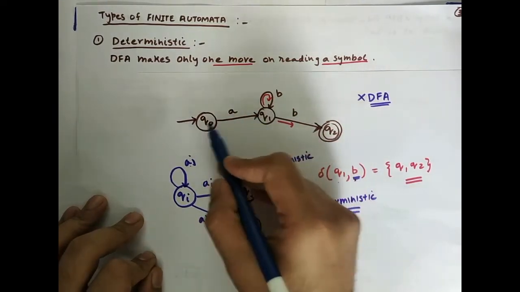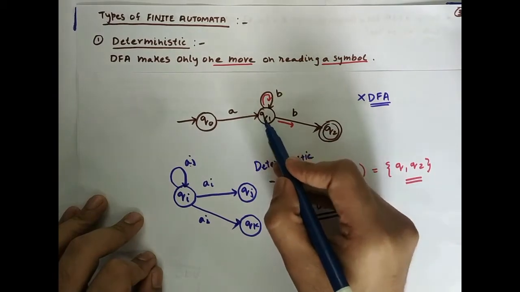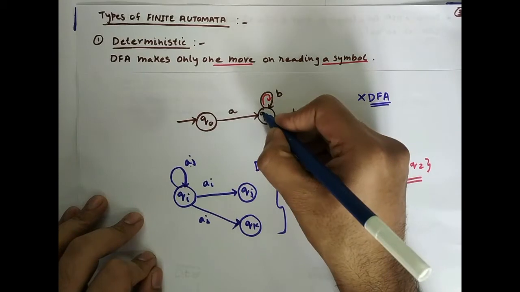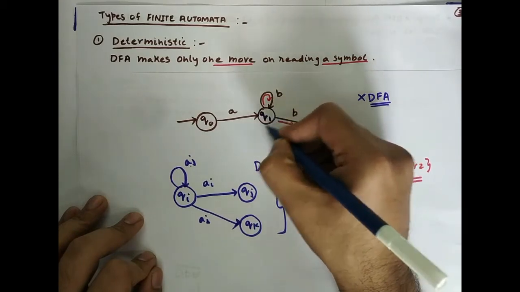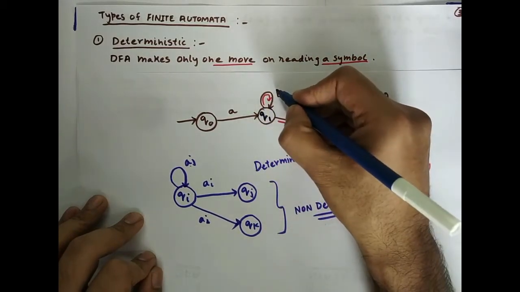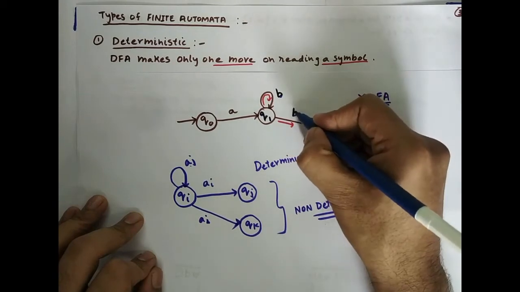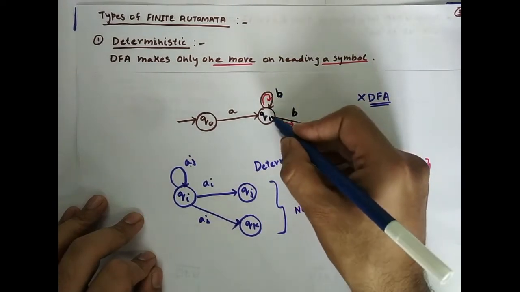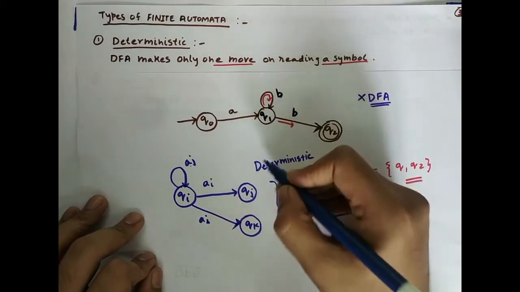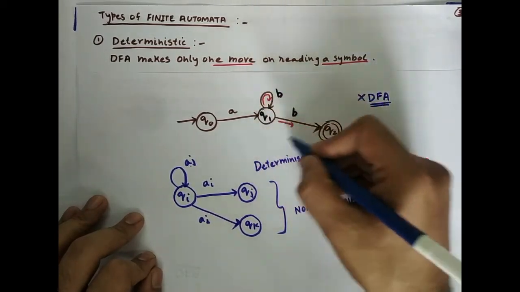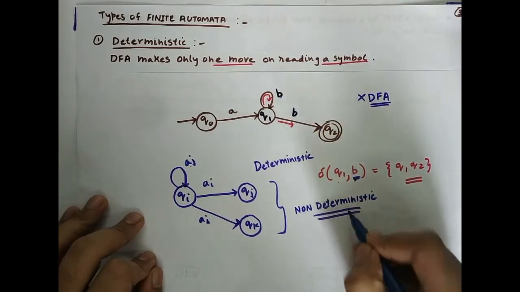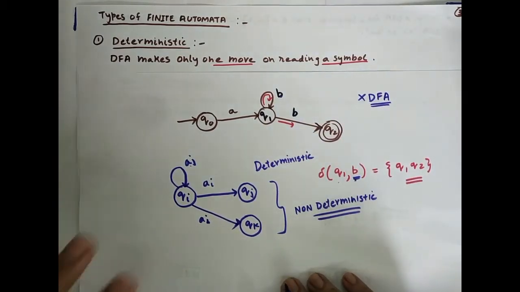If from a current state, say Q1 in this example, on reading a particular input symbol B, the automata makes more than one transition, it goes to this state also, and this state also, on reading the same B, then the automata is no longer deterministic. It is called non-deterministic automata. So this is the basic distinction.